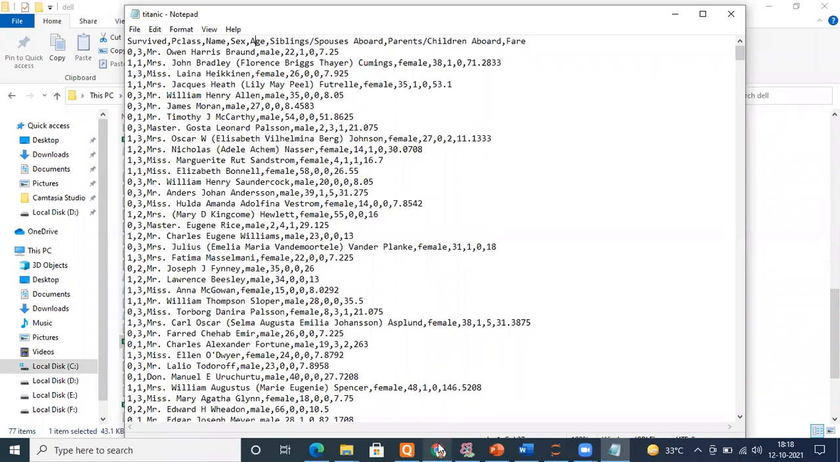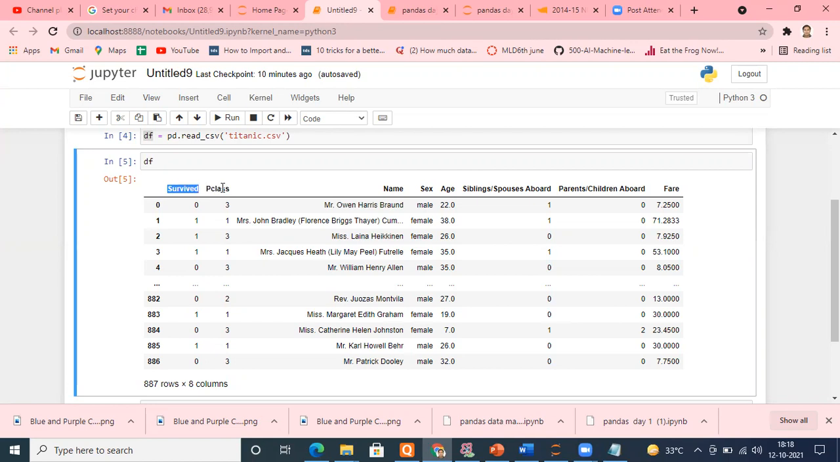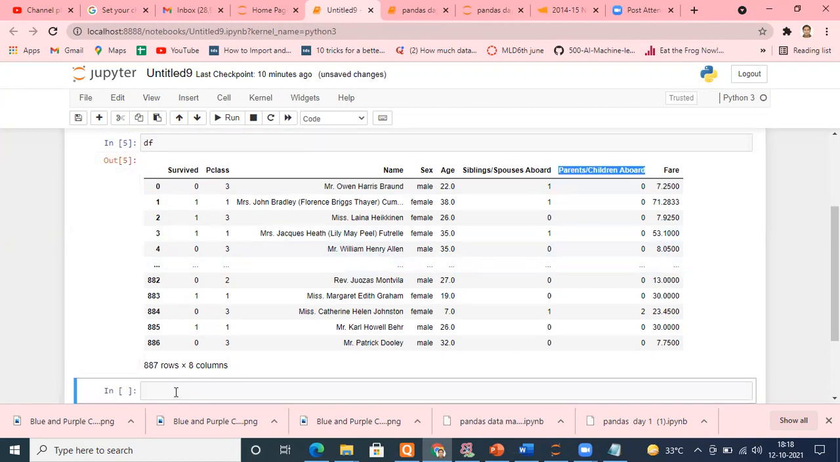But if you see your file, if you see your pandas, it has automatically considered the first row as header. See, all these things are available. Automatically it considered the first row as a header, but it's your option. You can disable that. How? Let me show you.